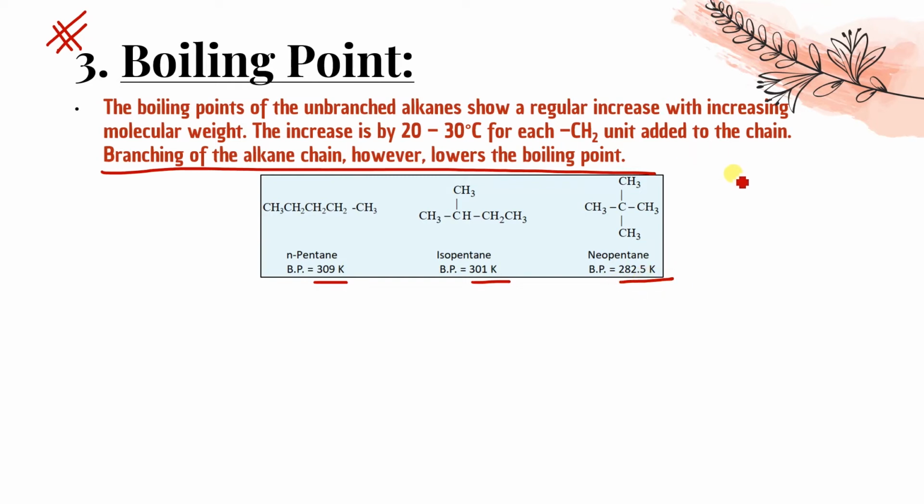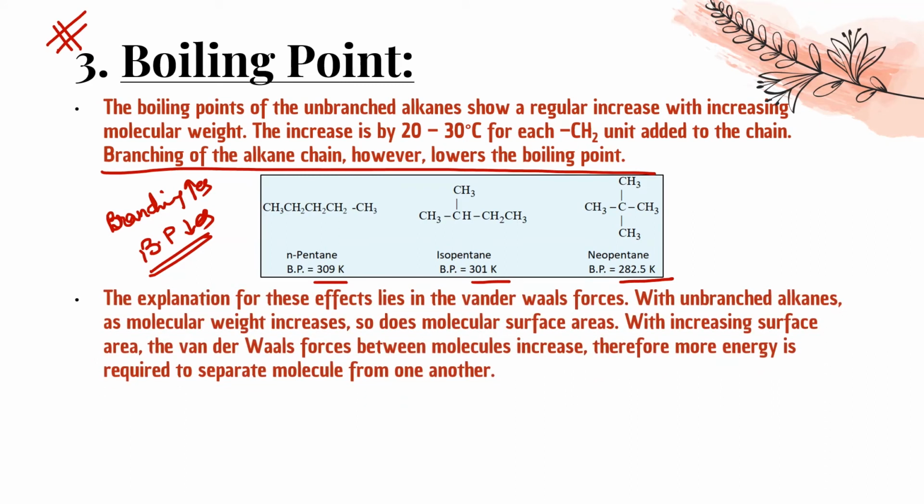So what is the reason behind it? How can you summarize this? As branching increases, boiling point decreases. Yes, the reason is that surface area decreases, hence the van der Waals force of attraction decreases. Yes, the explanation for these effects lies in van der Waals forces.